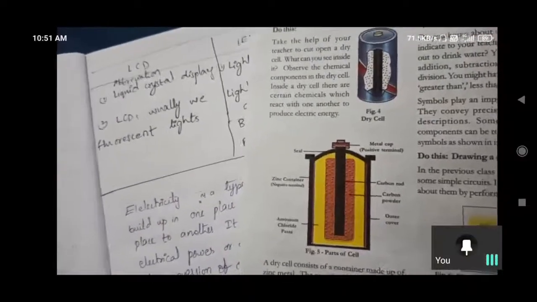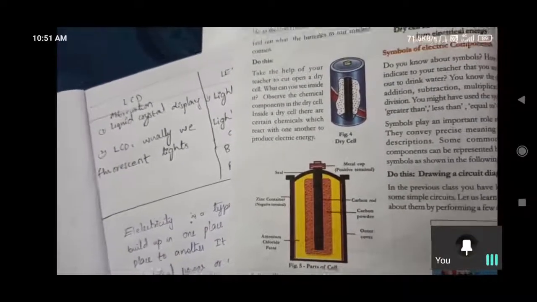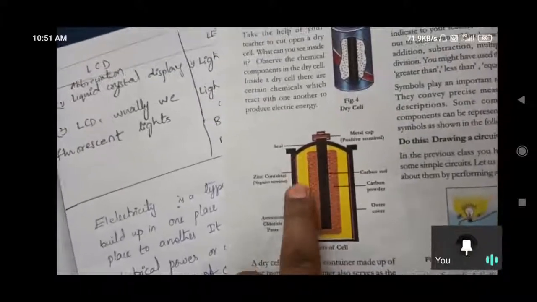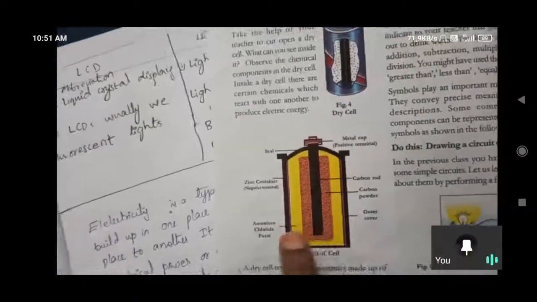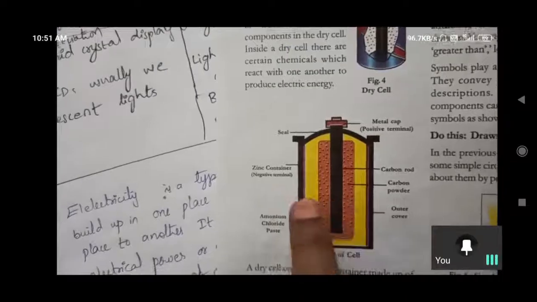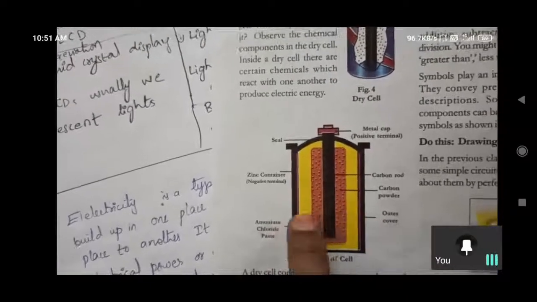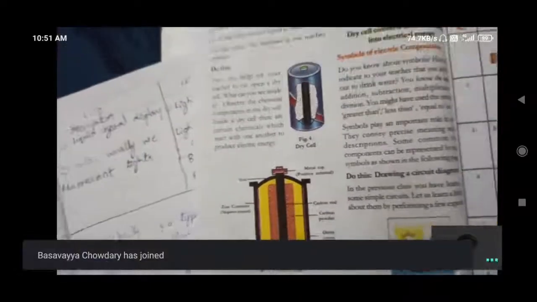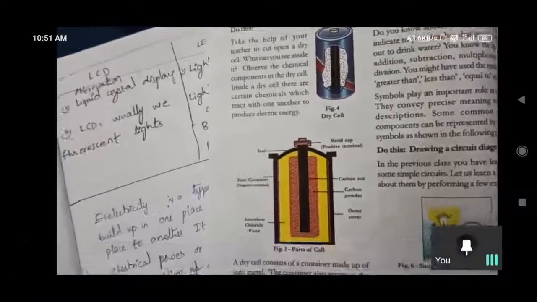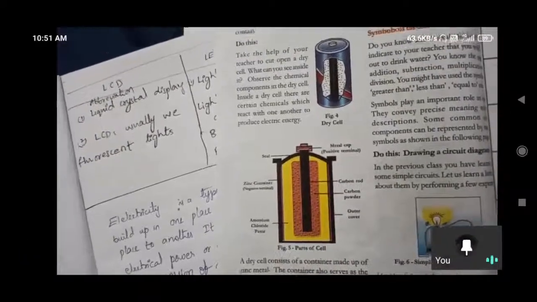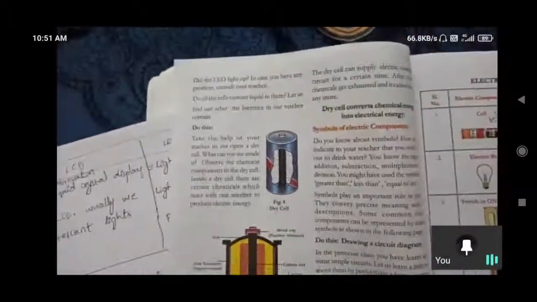And here there is also one solution. What is that? Ammonium chloride paste will be there, yellow color. In between the carbon rod and the zinc container, ammonium chloride paste will be there. So that is like the electrolyte. In this manner the battery or the cell is working.